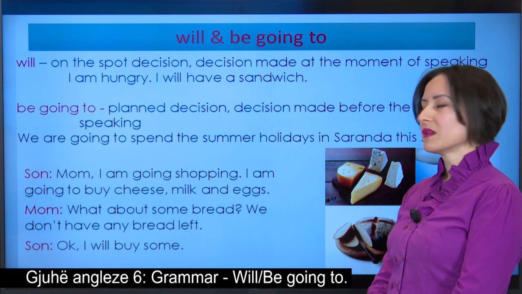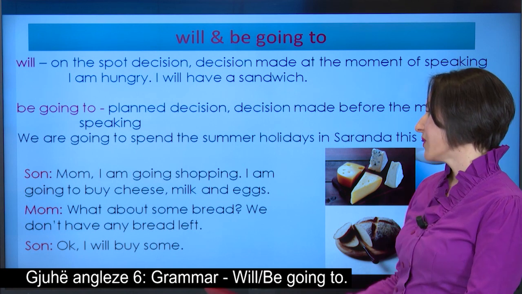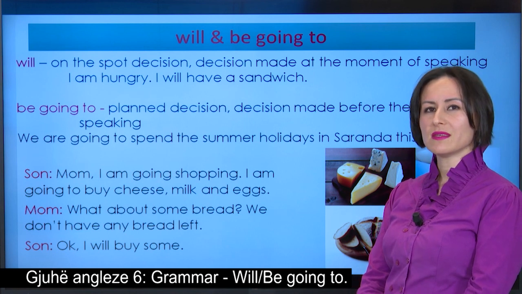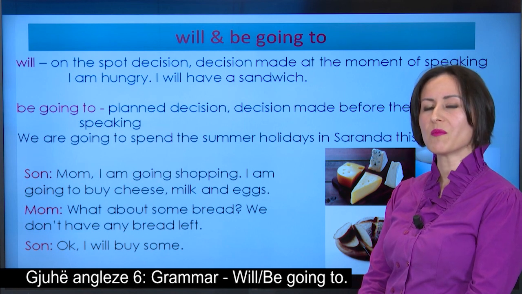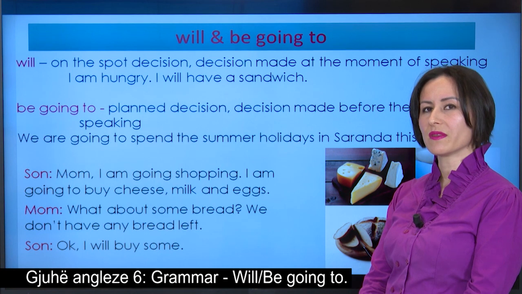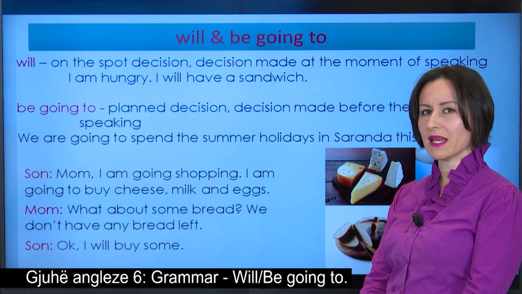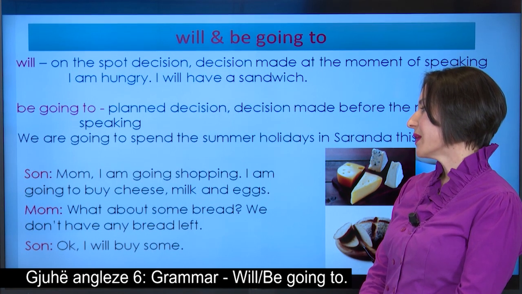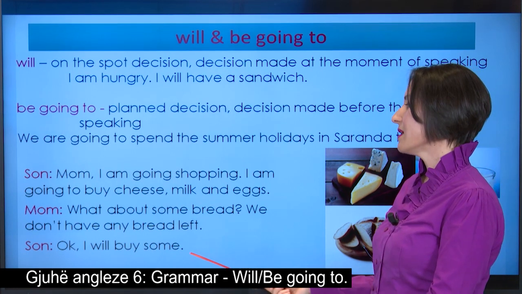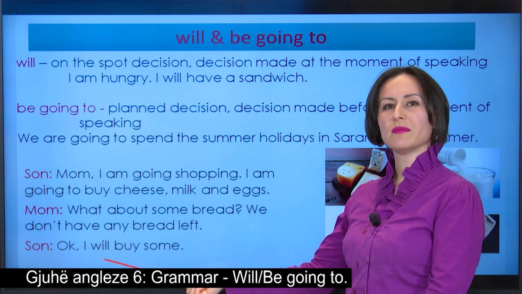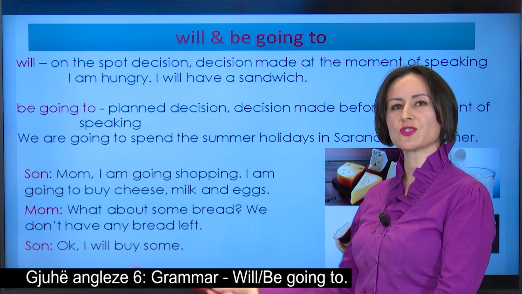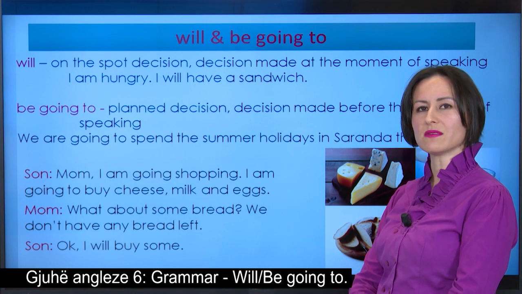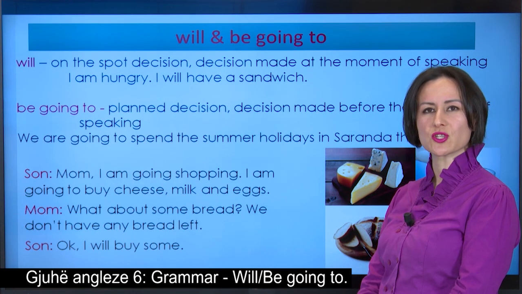So, the son didn't know that they needed some bread since there was no bread left at home. That's why he tells his mom that he will do such an action at that moment, okay? Since it is an on-the-spot decision.